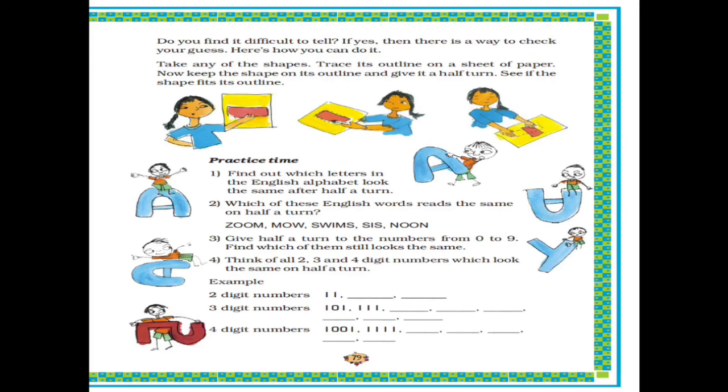Next question, let's read. Which of the English words read the same on half a turn? Now these are the various English words that have been given. Now you have to find out which word will read the same after a half turn. So if you half turn the zoom, it will change, right?